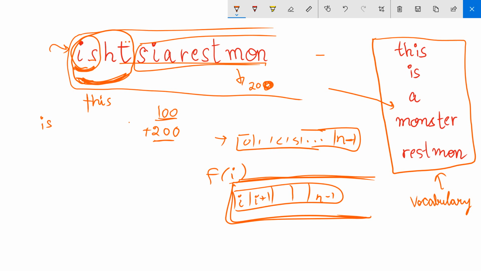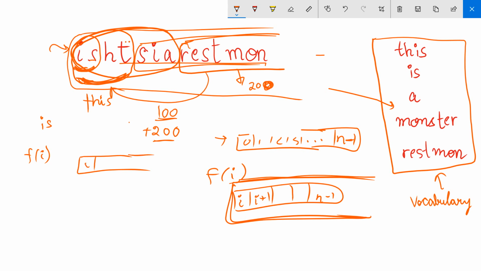And now you can see that for each word that we can form from the beginning, the number of ways in which we can decode the rest of it gets added up in decoding the full sentence. So this is how this DP state came into the picture. If we are at this position f of I, we are interested in calculating in how many ways we can decode this suffix of the given string, which corresponds to I plus 1 all the way to the end. So we are interested in only this much part of the string, and how many ways we can decode it.